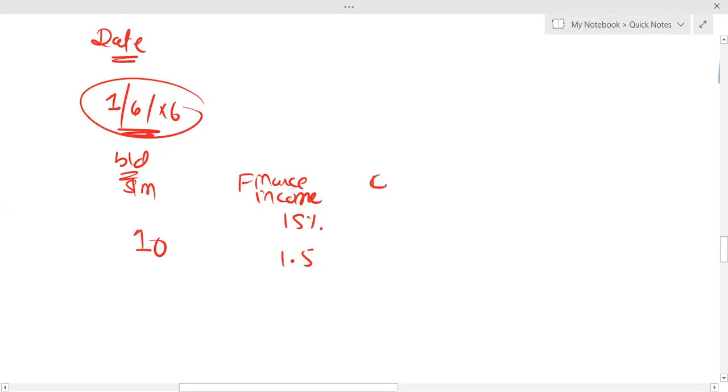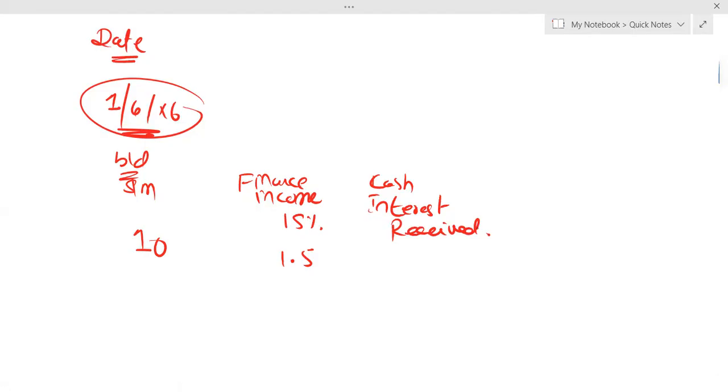Interest received, cash interest received. Cash interest received is on the basis of par value. Cash interest percentage is 5%. If you take 5% of 10 million, it will be 0.5. So 1.5 will be added, 0.5 will be deducted. So I'll get a total 11 million.